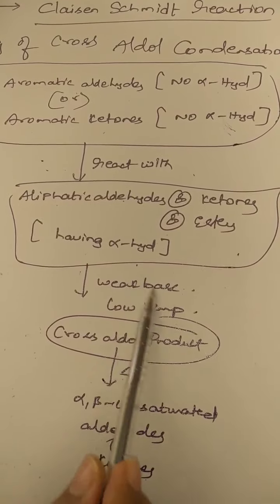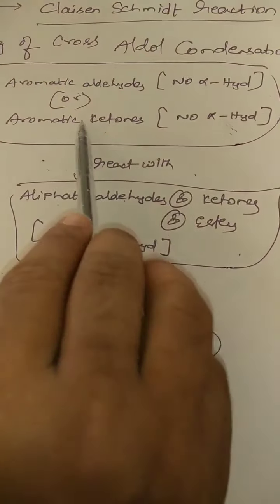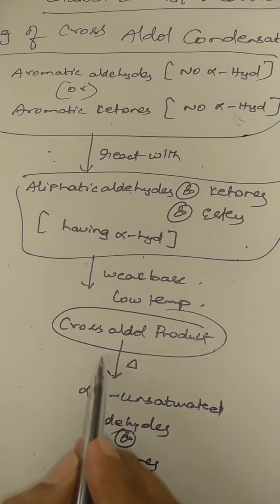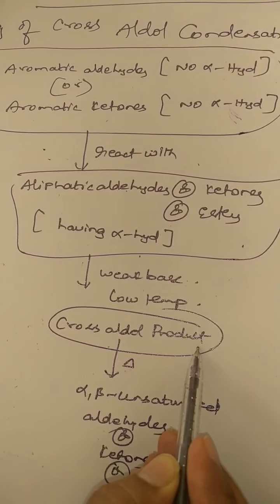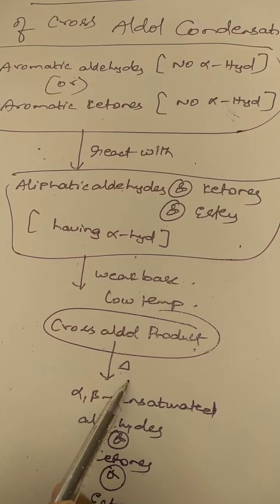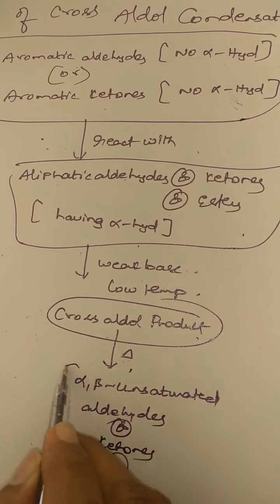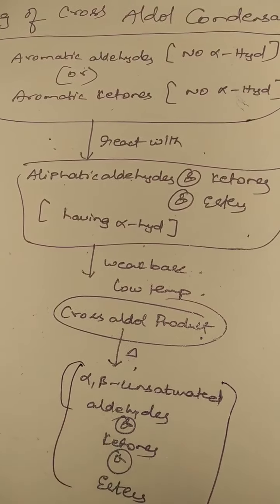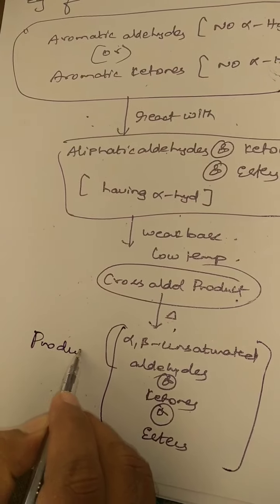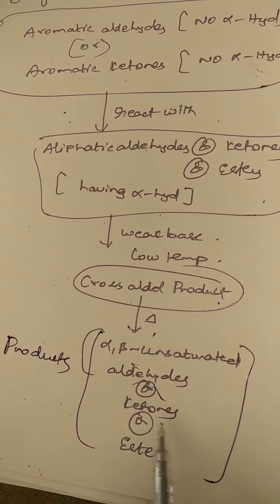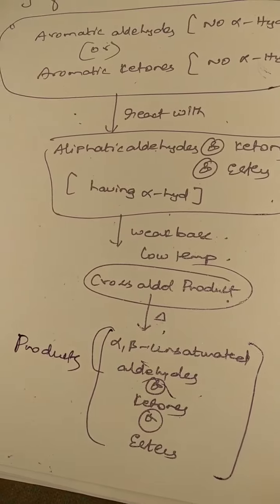In the presence of weak base and low temperature, you get a cross-aldol product, and on subsequent heating a water molecule is eliminated. What are the products of this Claisen-Schmidt reaction? Alpha, beta unsaturated aldehydes or ketones or esters.